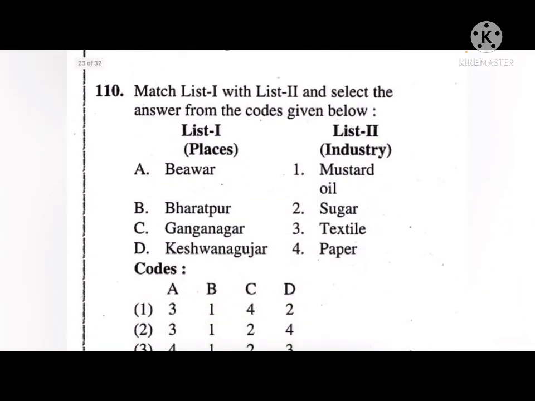Next, match list 1 with list 2 and select the answer from the codes given below. Okay, so places and industry. So, in Biawar there is textile industry. Then in Bharatpur there is mustard oil, in Ganganagar there is sugar, and in Keshwana Guza there is paper. Okay, so the correct answer is 2.